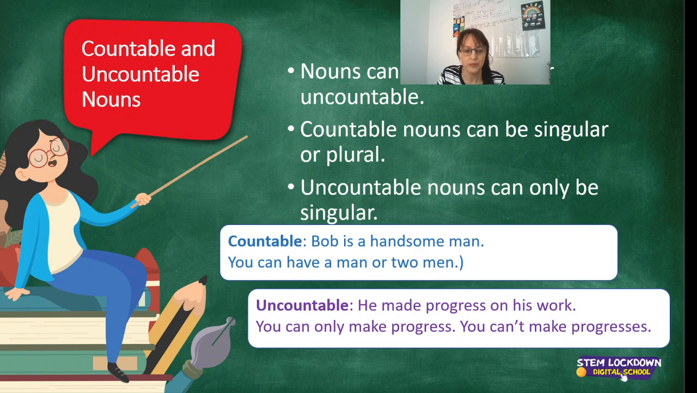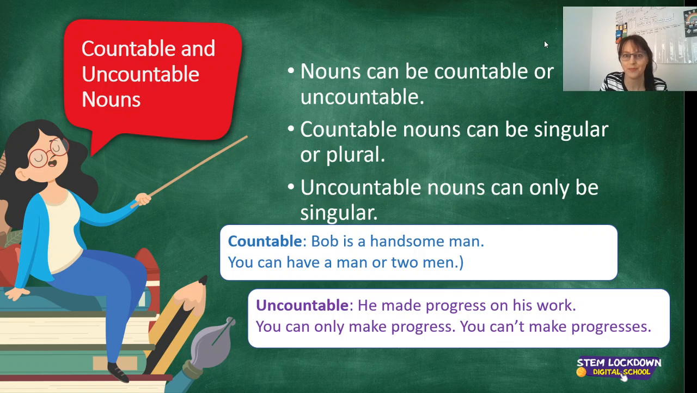Now, let's move on and go to our countable and uncountable nouns. Right, so nouns can be countable or uncountable. Countable nouns can be single and plural. For example, book, books, pen, pens. One pen, two pens. Okay. However, uncountable nouns, these are nouns you cannot count. They are only singular. You don't have a plural.